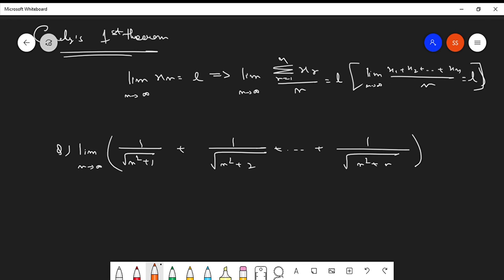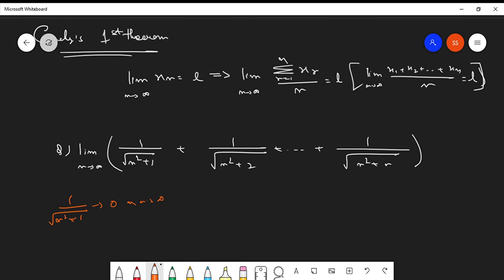We can easily say that 1 over root of n square plus 1 tends to 0 as n tends to infinity, because the denominator goes to infinity. But then can we say that the summation will also tend to 0?